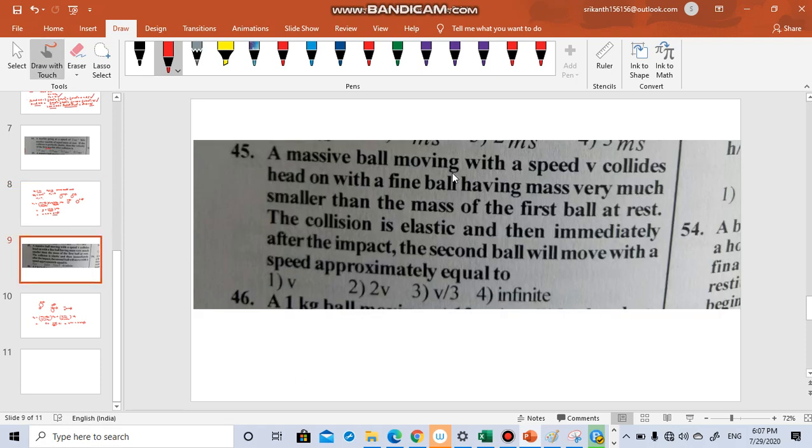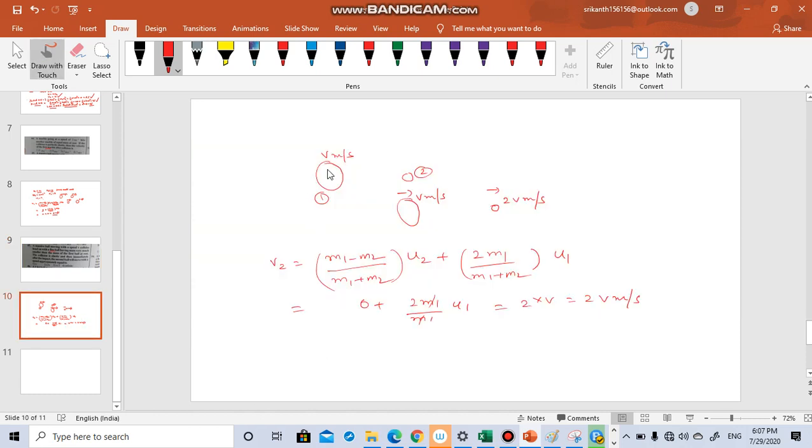A massive ball moving with a speed v collides head-on with a fine ball. Fine ball means a small ball, having mass very much smaller than the mass of the first ball at rest. The collision is elastic, and then immediately after the impact, the second ball will move with a speed approximately equal to. So the situation is like this. There is a big mass and there is a small mass. The big mass is going with v meter per second. The small mass is at rest.